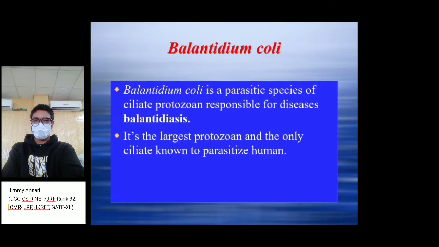It is the causative agent of the disease called balantidiasis. It is the largest known protozoan, and these are the only ciliated protozoans, having cilia as their locomotory organ, known to parasitize humans.